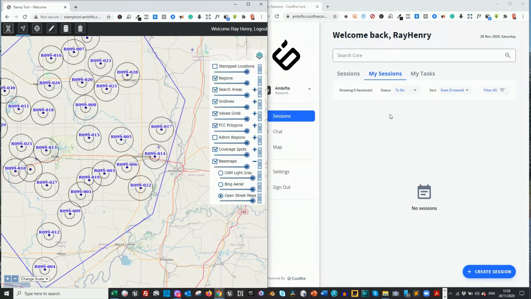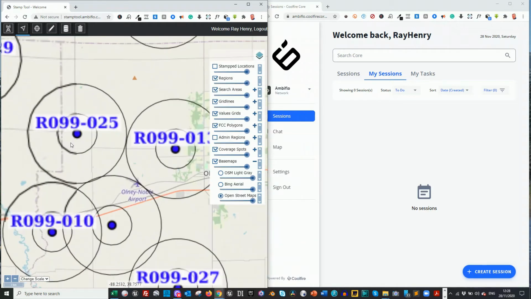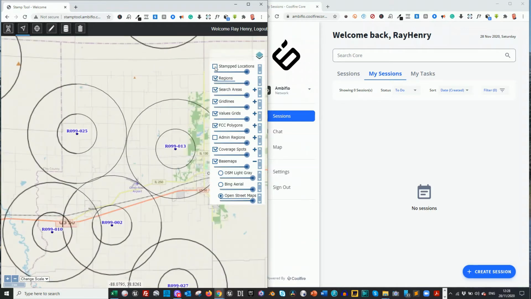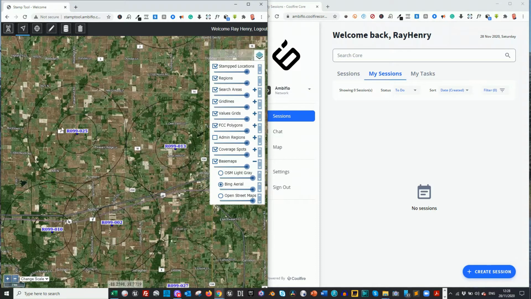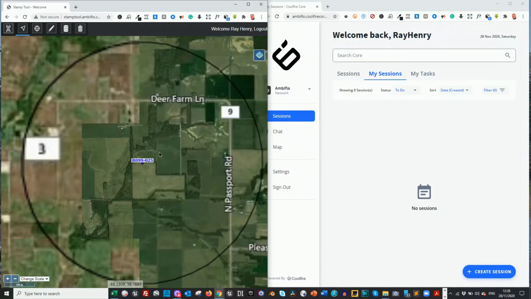So what I'm going to do is set up a split screen here so we can bring in the workflow tool straight off. Whether we want to add search rings, you can add search rings in here, but I'm just going to work with what we have on the screen. I'm going to change the map to Bing Aerial, zoom in a little bit more, and hide the layers.